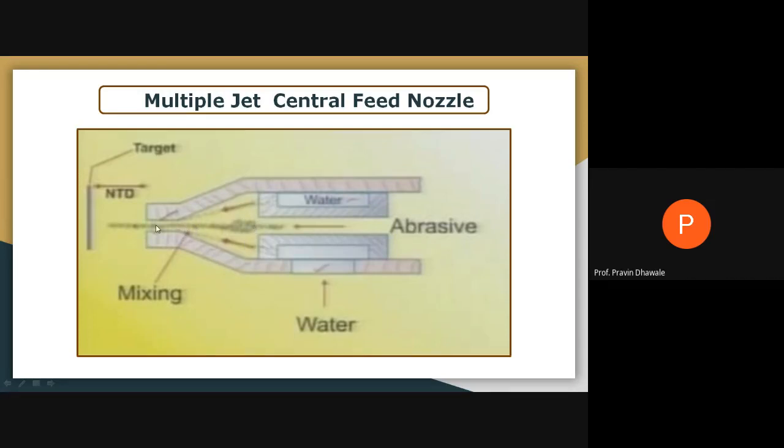So you are getting the mixture of abrasive particles along with a number of jets, multiple jets coming from the annular area. So proper mixing takes place, and at the outlet you are getting a high velocity. Again, this will be nozzle tip distance, target. This is the third type of nozzle.